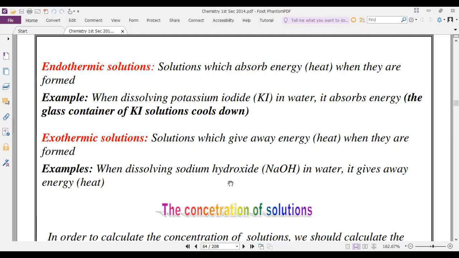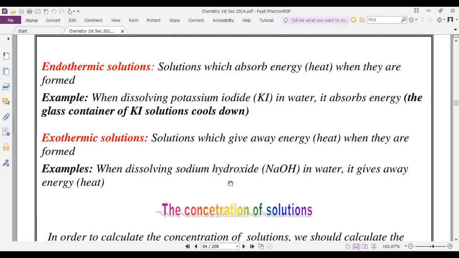Endothermic solutions absorb energy or heat when they are formed. Example: when dissolving potassium iodide, KI, in water, it absorbs energy and the glass container of the KI solution cools down. Why does it cool down? Because it absorbs energy.